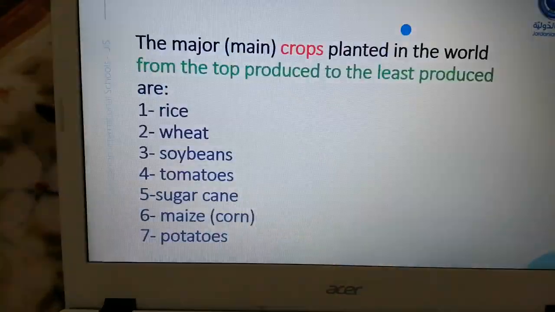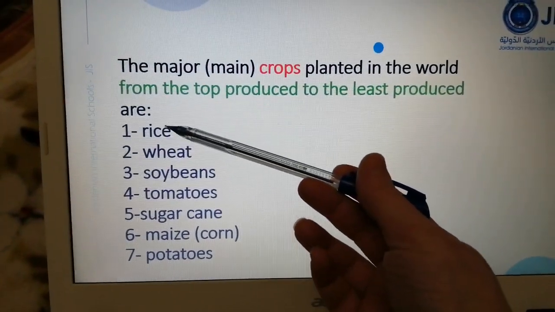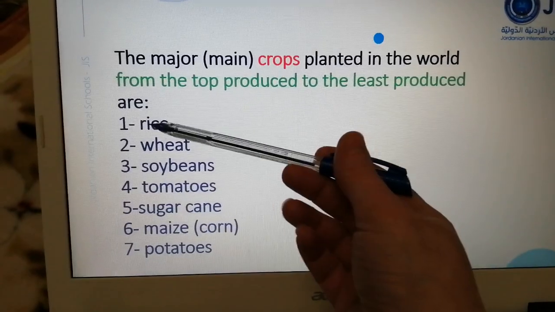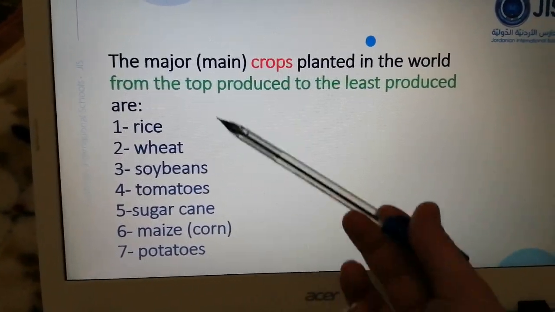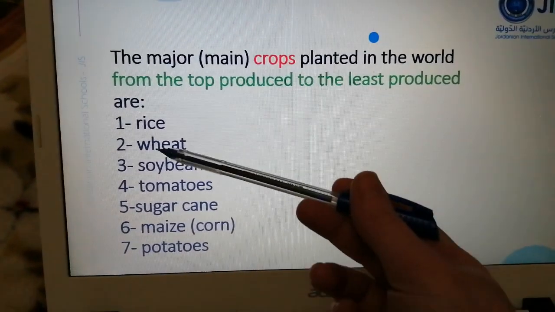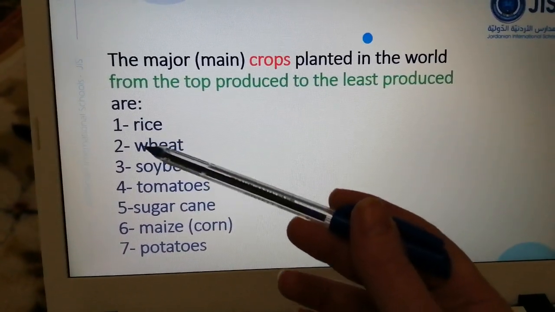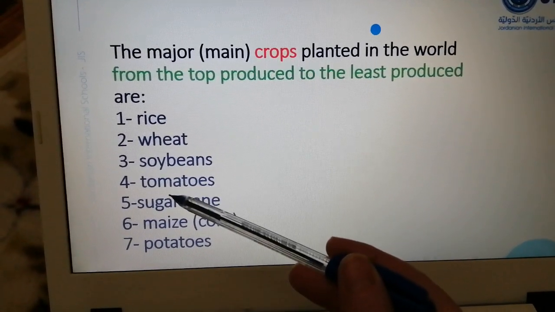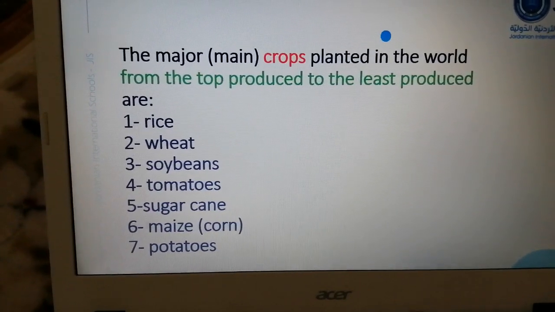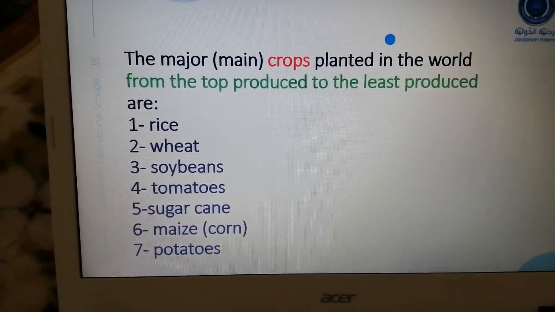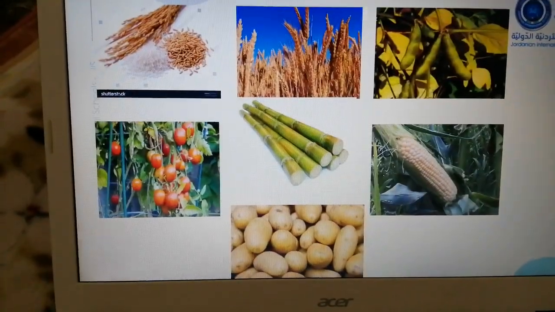So this is the order of the crops that are planted around the world, from the top produced to the least produced. Of course, all of them are important, but the top one is rice, and the second one wheat again, the third is soya beans, the fourth is tomatoes, the fifth is sugarcane, the sixth is corn, and the seventh is potatoes, sorry. Okay, now let's see these pictures again.